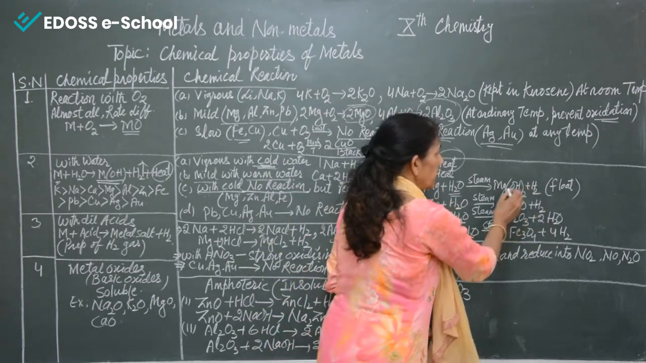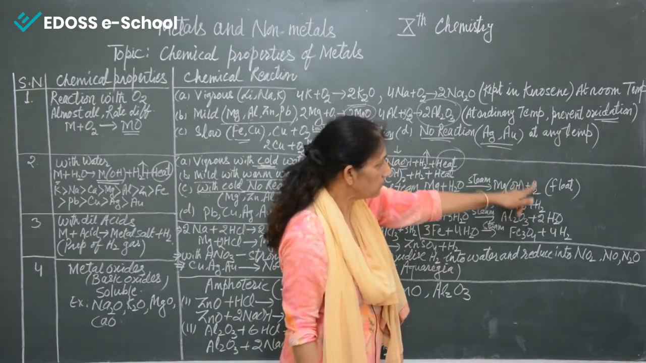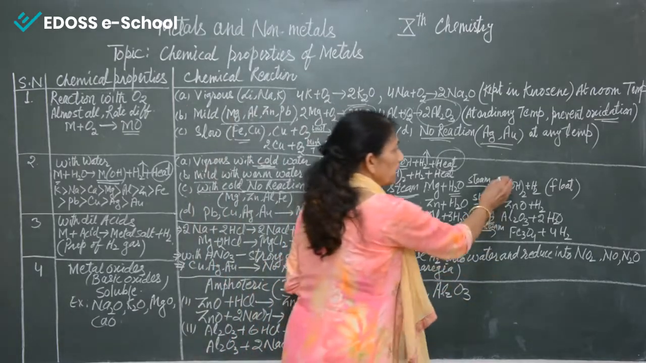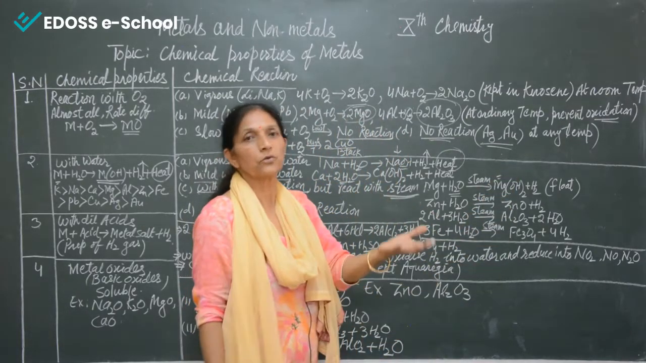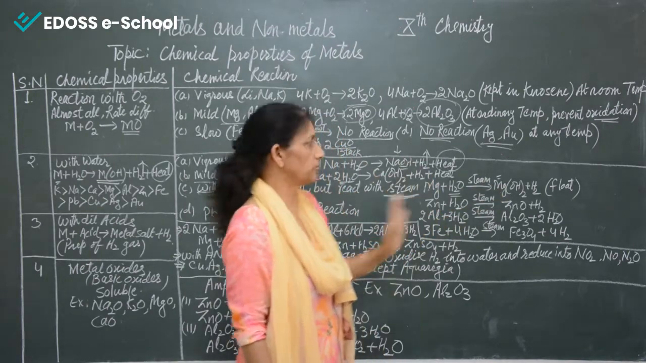And this magnesium will float because hydrogen gas has formed, and this hydrogen gas is lighter, so it moves upward and the magnesium particles also float with it. So we can see floating magnesium particles also.